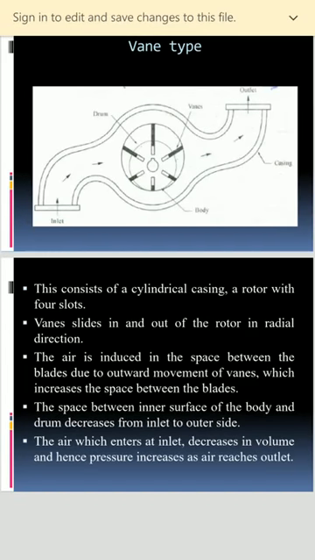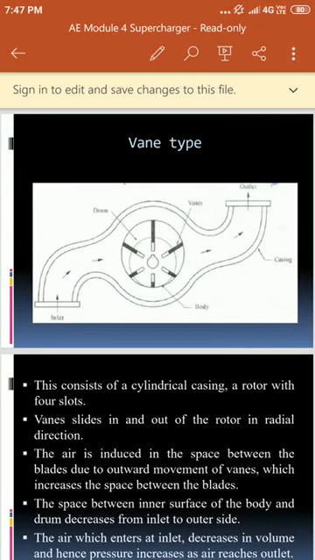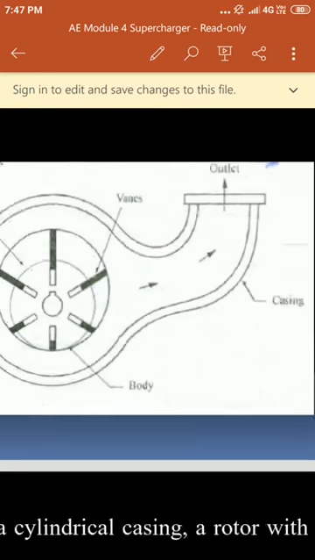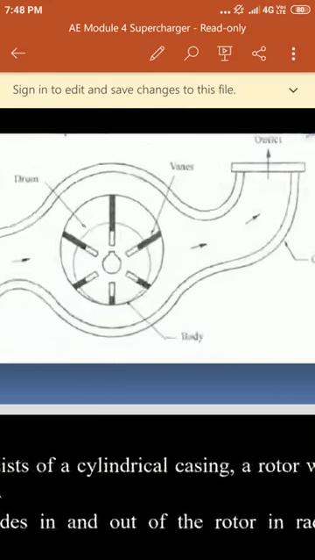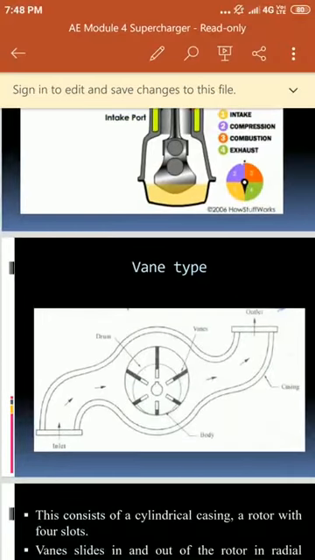Whenever air enters, the volume reduces. When the volume reduces, the pressure automatically increases at the outlet. Finally, we get compressed air. This is, in general, the vane type. Okay, thank you.